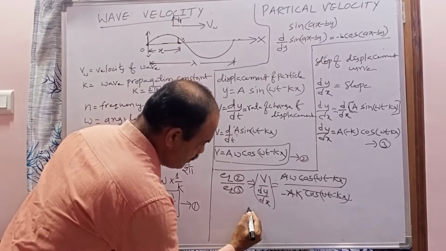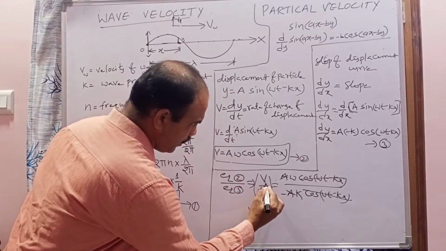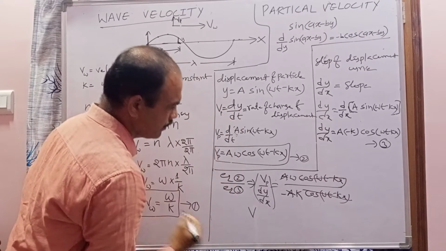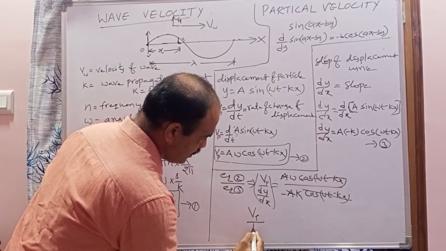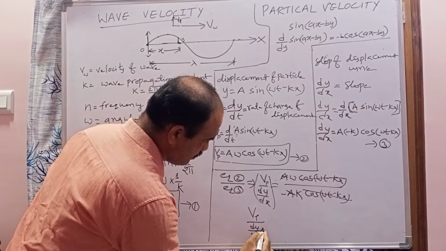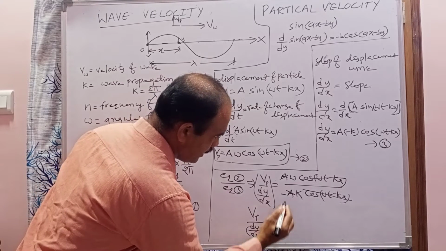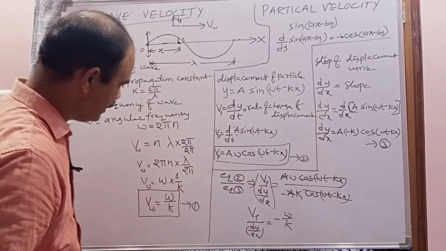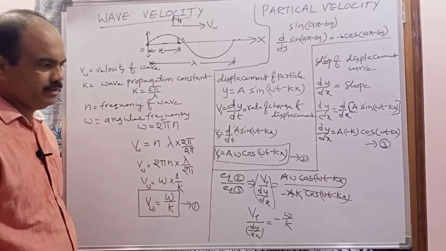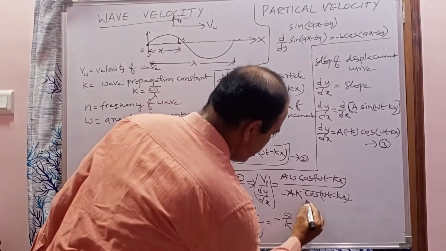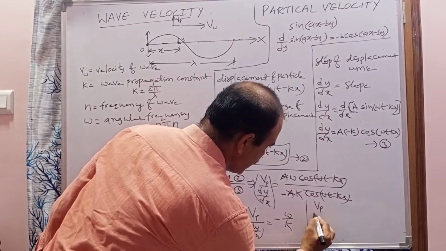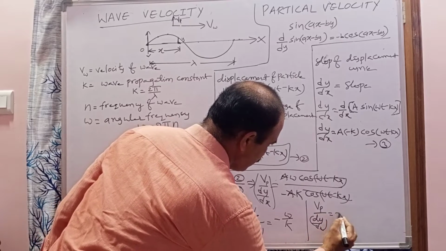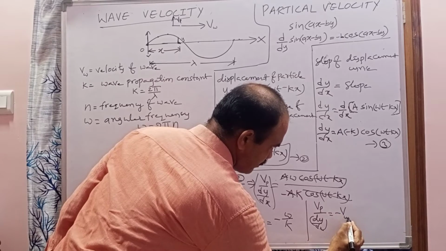What remains here? This is the particle velocity. Remember, this v means particle velocity. So particle velocity by dy by dx, the slope of the curve, equals minus omega by k. But omega by k is nothing but what? The wave velocity from equation 1. So the velocity of the particle divided by the slope of the curve equals minus the velocity of the wave.